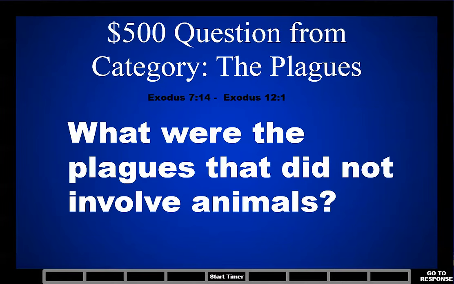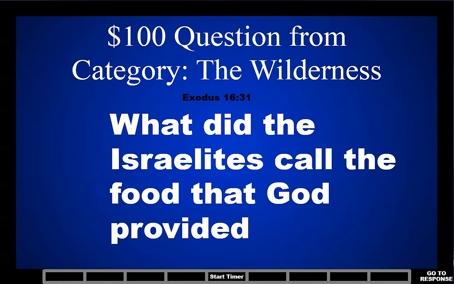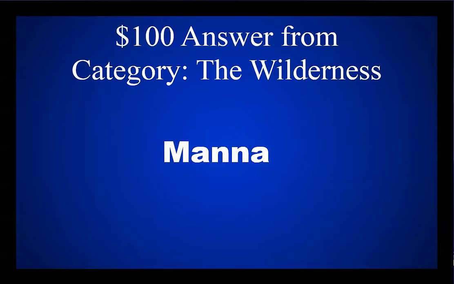$500 question from the category The Plagues. What were the plagues that did not involve animals? Water to blood, boils, hail, 3 days of darkness, and death of the firstborns. $100 question from the category The Wilderness. What did the Israelites call the food that God provided? They called the food manna.